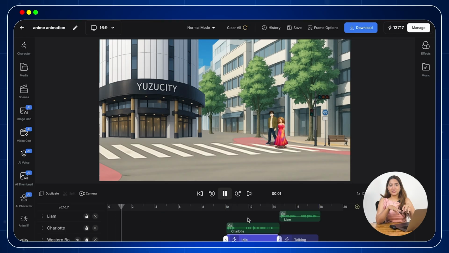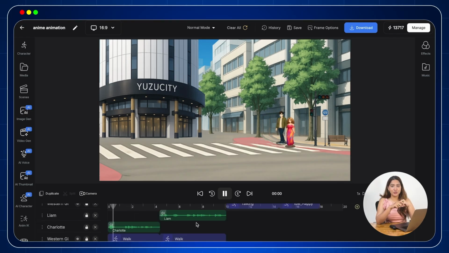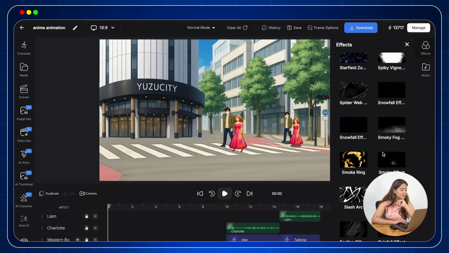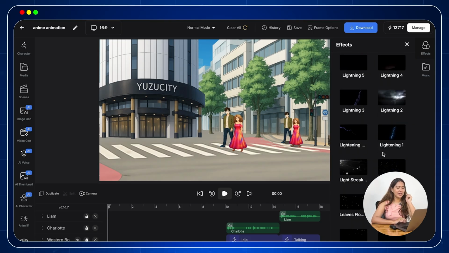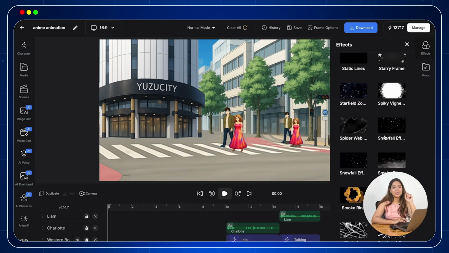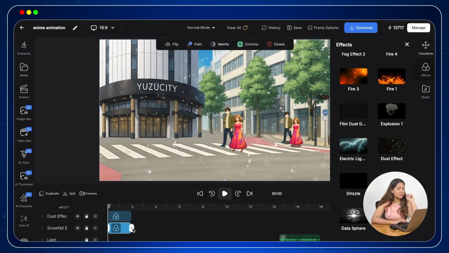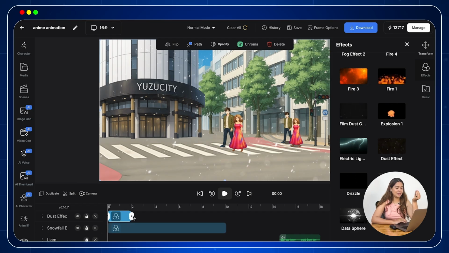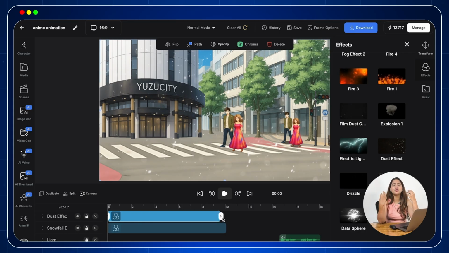Alright, time to take our scene to the next level. We can make it way more interesting by adding some cool effects. Imagine this. It is snowing while our characters are walking. Romantic, isn't it? Let's add that. Head over to the control panel on the right side. Here you will see three options: effects, filters, and transitions. Let us pick the snowfall effect and drag it onto our timeline just like this, as shown on your screen.